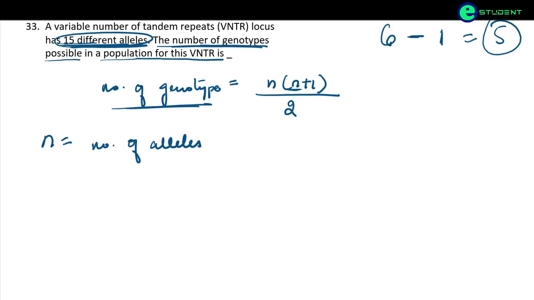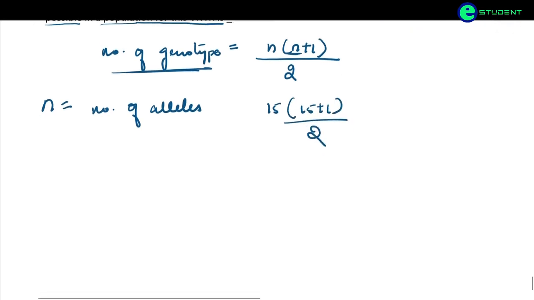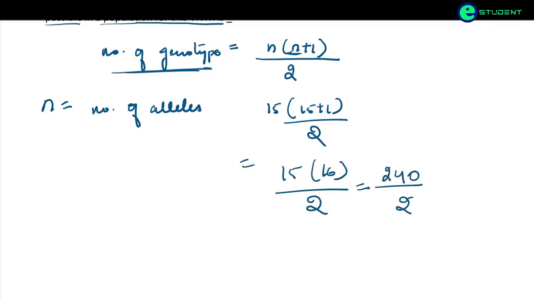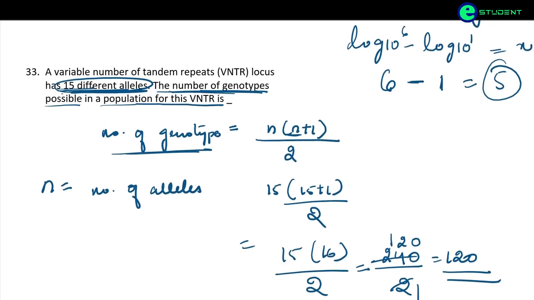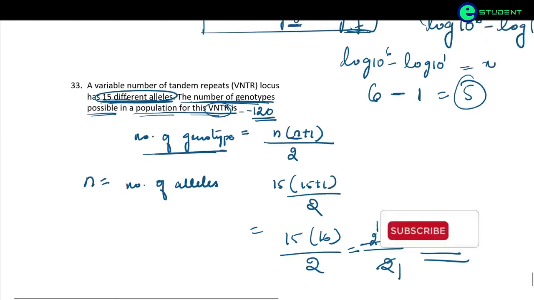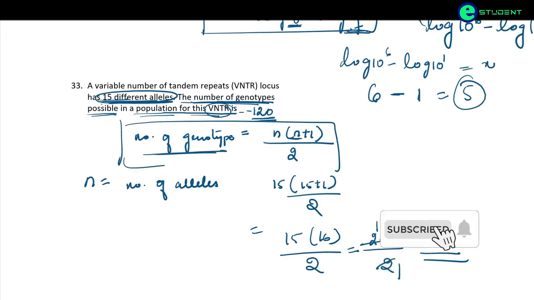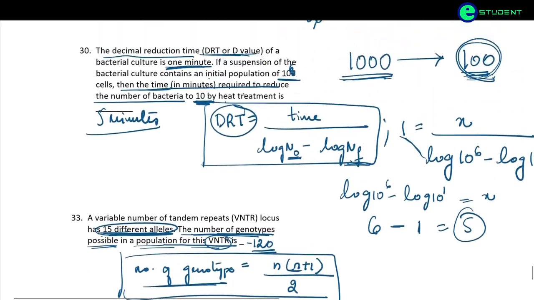So what is n here? 15 into 15 plus 1 divided by 2, which gives 15 into 16 divided by 2, which is equal to 240 divided by 2, and this gives you 120. So the number of genotypes possible in a population for this VNTR is 120. So we just need to remember this formula for this question. Okay, hope this is clear to you. Thank you.